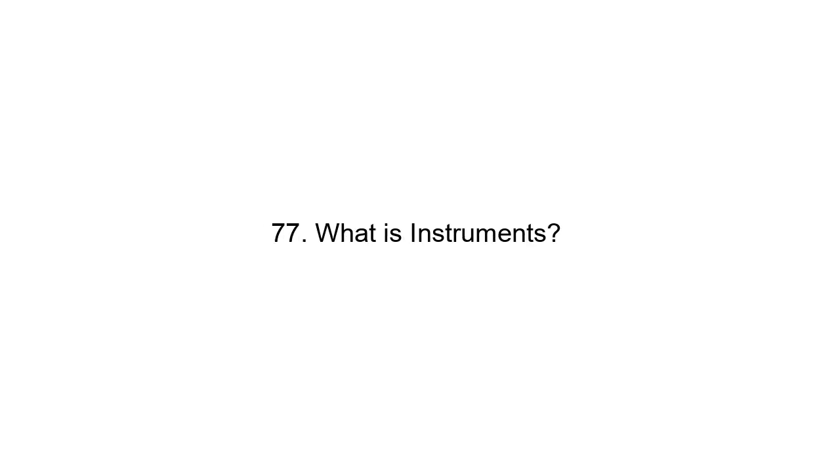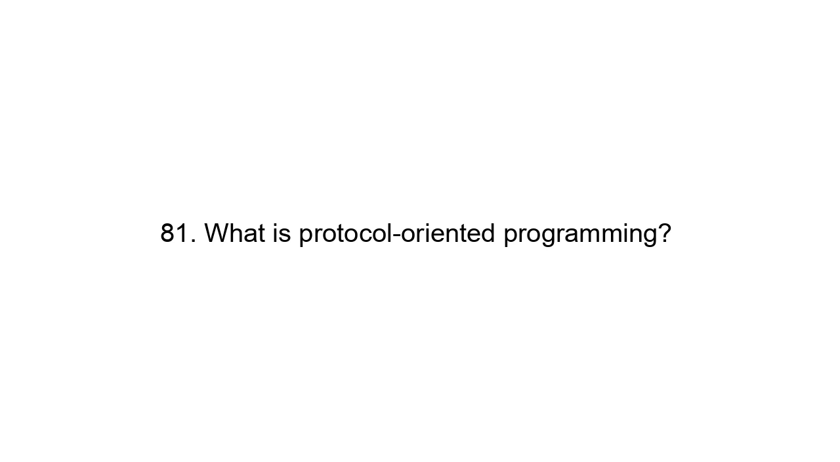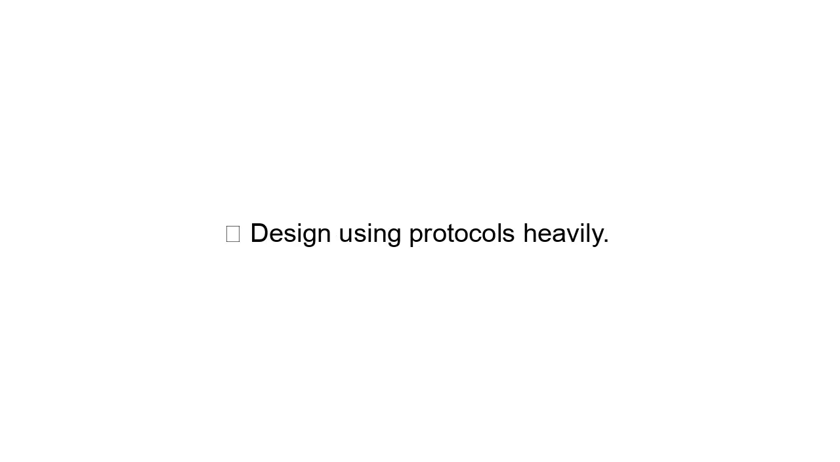77. What is Instruments? Apple's performance analysis tool. 78. What is a lazy property? Initialized when first used. 79. What is a computed property? Property with getter, setter, and logic. 80. What is a property observer? Detects property changes. 81. What is protocol-oriented programming? Design using protocols heavily. 82. What is the singleton pattern? Single shared instance.